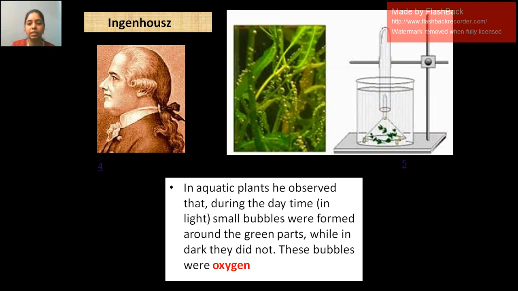An inverted funnel was kept over the plant and an inverted test tube was placed on it. After some time we keep this whole setup in the sunlight, and we can see the bubbles. These bubbles were oxygen. How these bubbles were oxygen, and where this oxygen came from, was the next question.